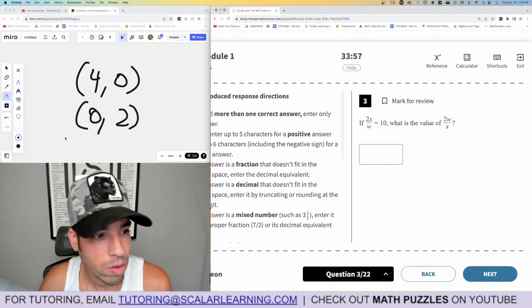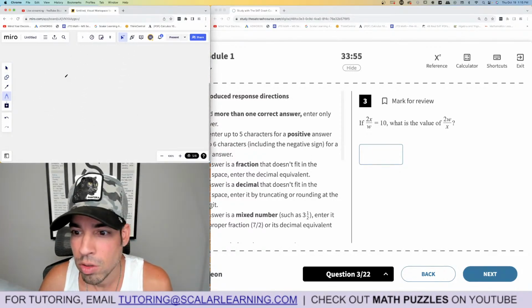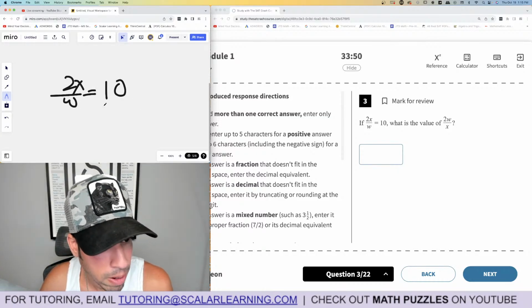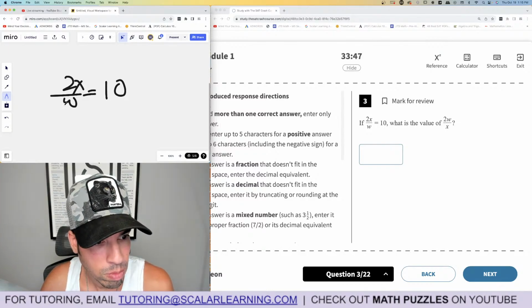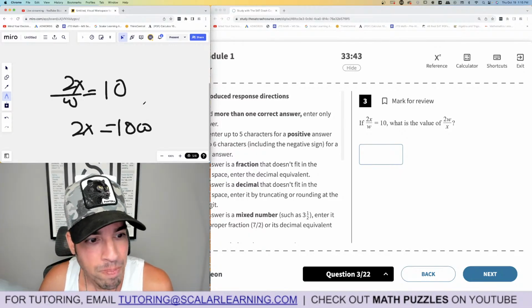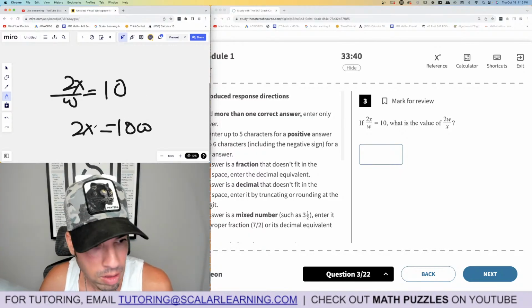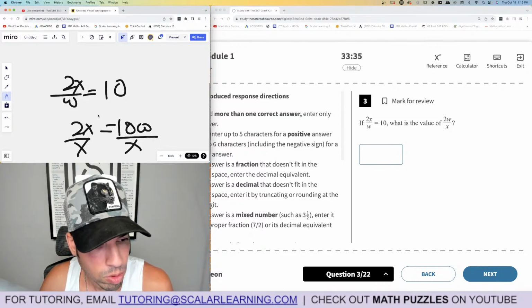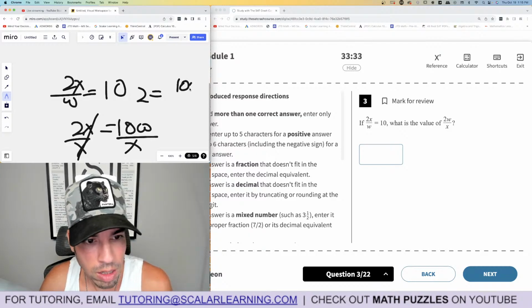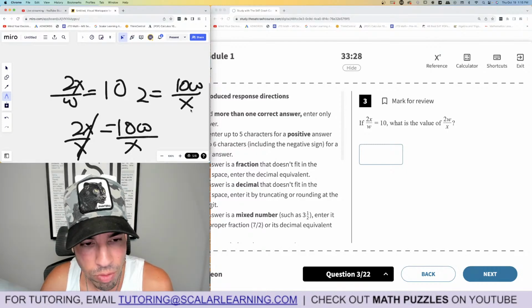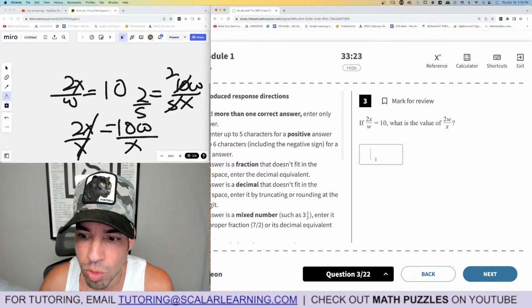Okay, next one. 2x over w equals 10. What is the value of 2w over x? So how should I do this? Let's multiply both sides by w. We get 2x equals 10w. And let's divide by x. Then we have 2 equals 10w over x. And then I want 2w, not 10w. So if I divide both sides by 5, then you get 2w over x equals 2/5.